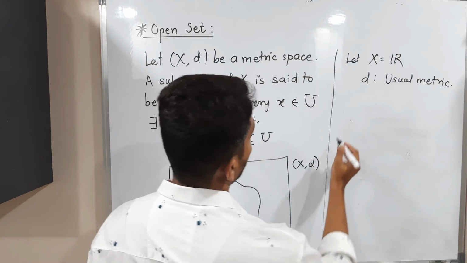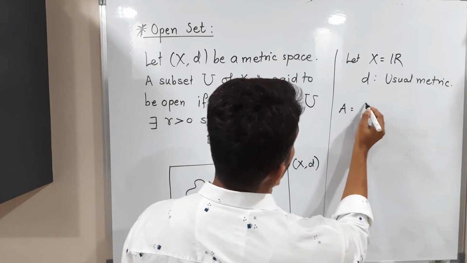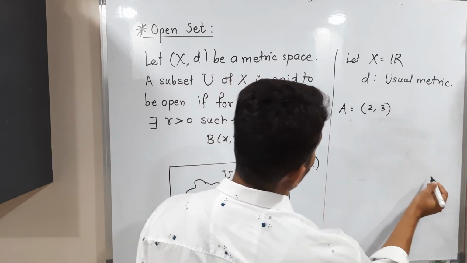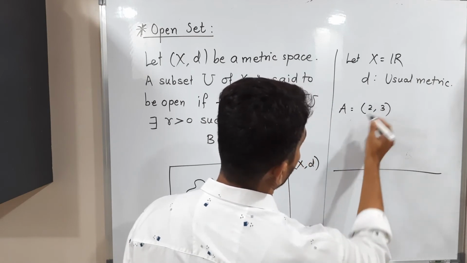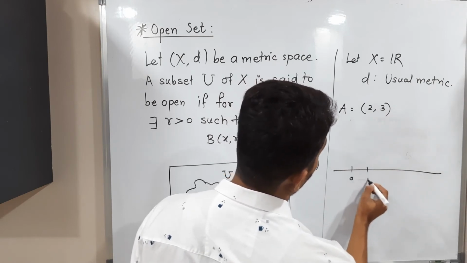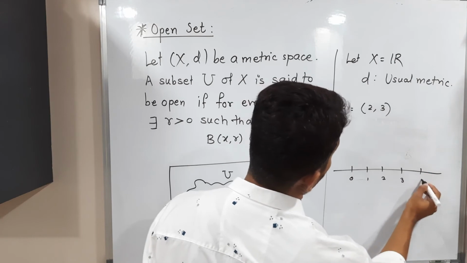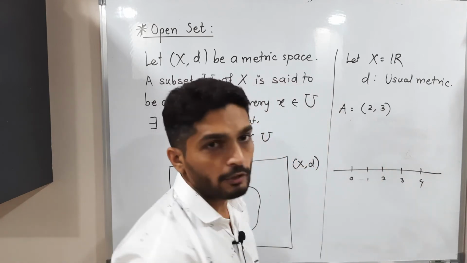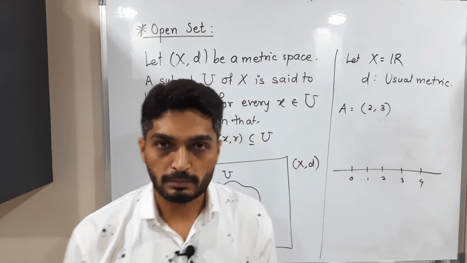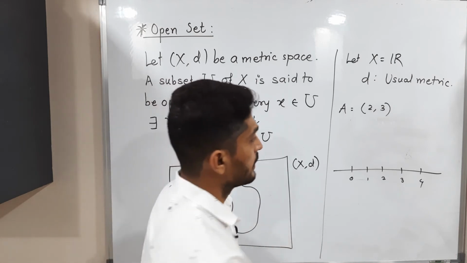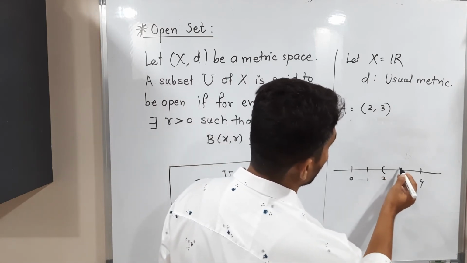If I consider set A is equal to the open interval (2, 3), see, 0, 1, 2, 3, 4. Are you familiar with the concept of open interval? That means it does not contain its boundary points.